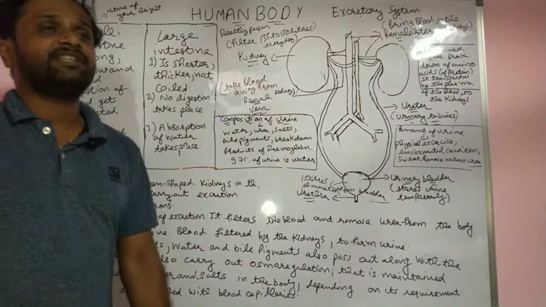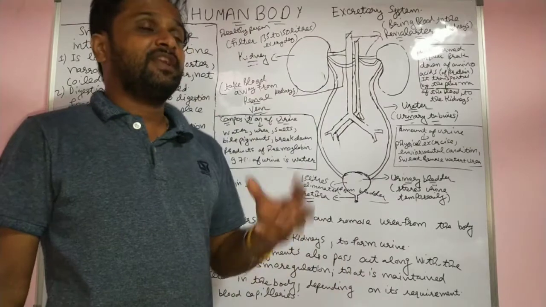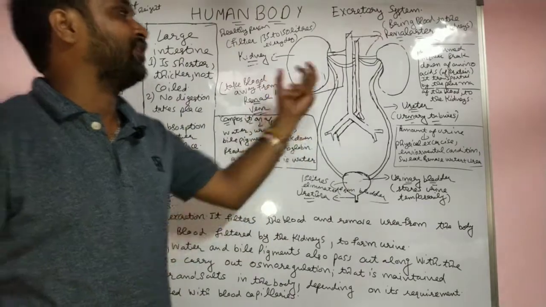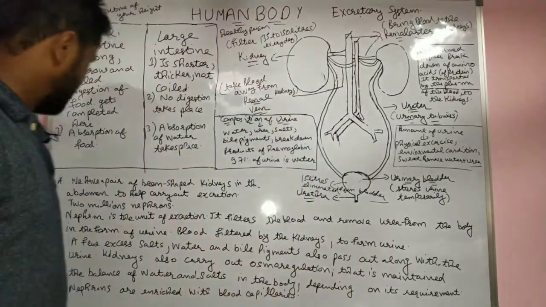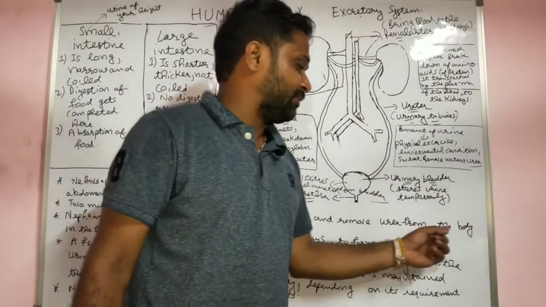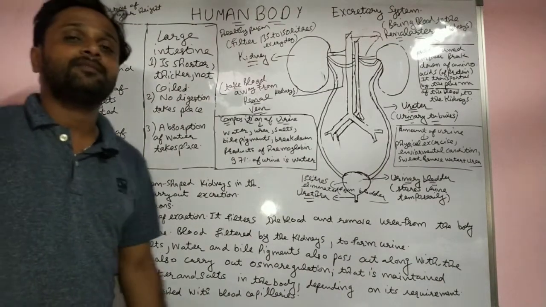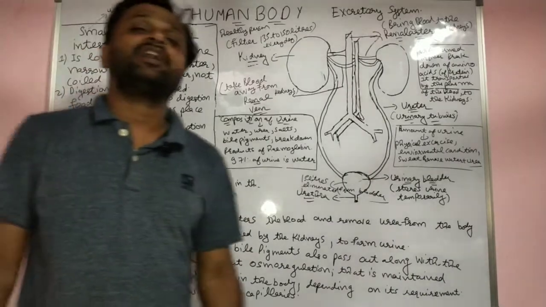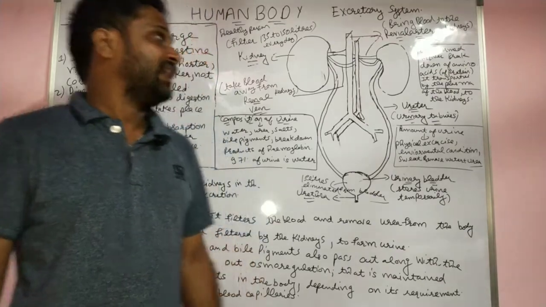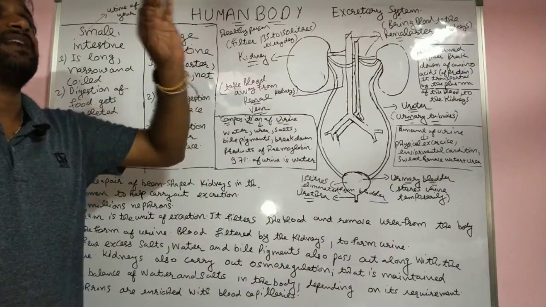Nephron is a unit of excretion. Millions of nephrons are there which filter the blood in the kidney. In the nephron, there is a Bowman capsule, a structure which helps to filter the blood. Nephron filters the blood and removes the urea in the form of urine. The extra urea is removed from the body in the form of urine. Filtration is done with the help of the kidney and millions of nephrons.